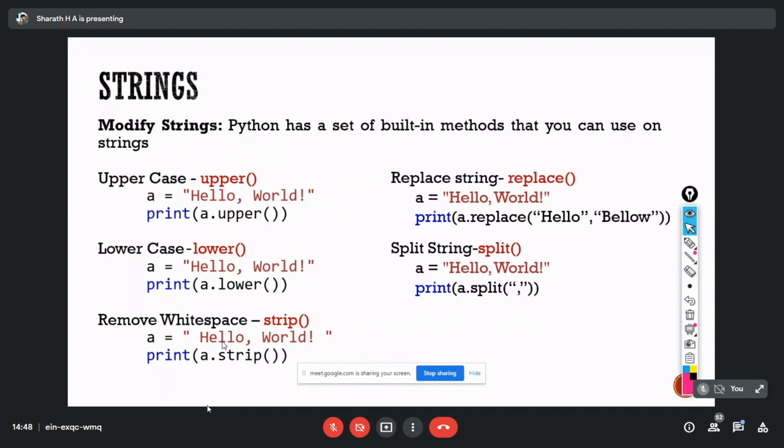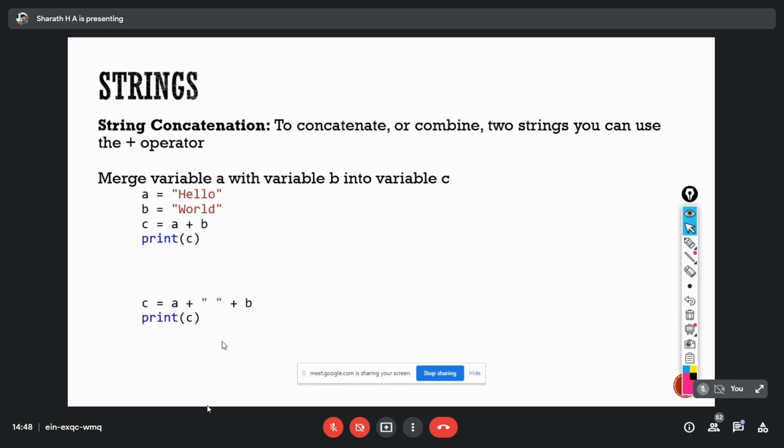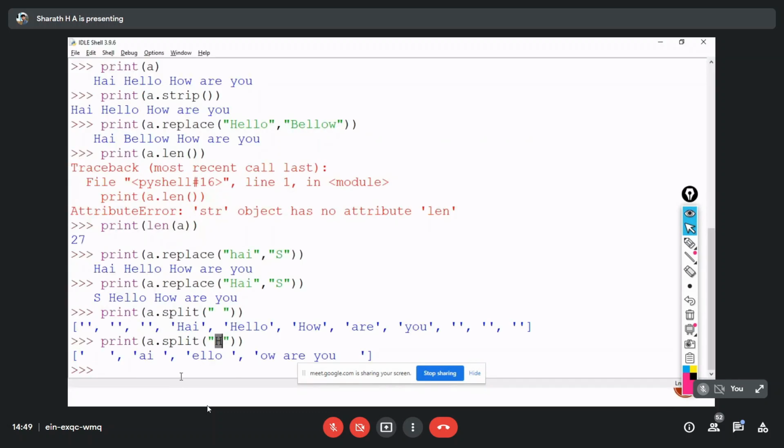So these were a few functions which I have mentioned here. We have a lot more, around 25 inbuilt functions which we can use on a string. So let's move on to string concatenation. In order to concatenate, we should use the plus symbol in Python.